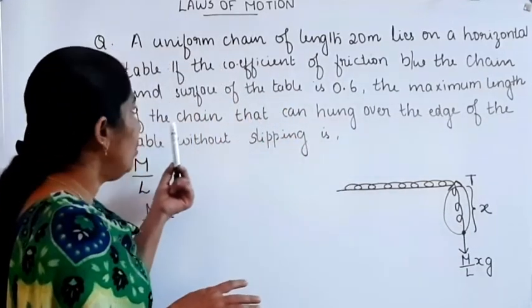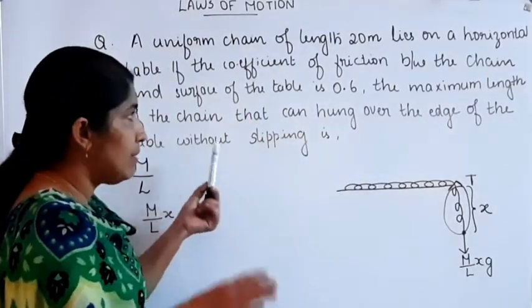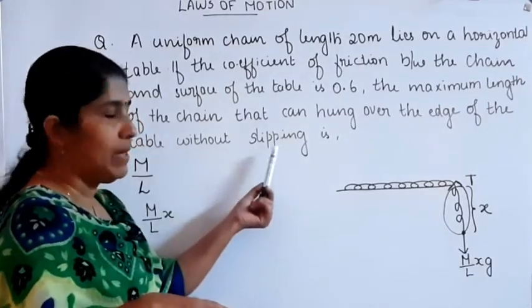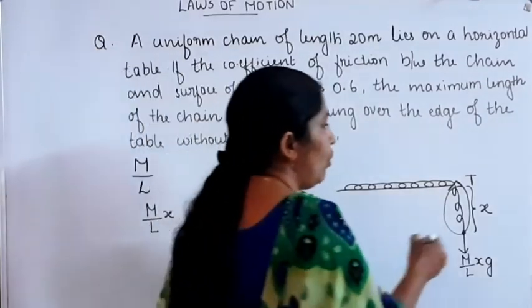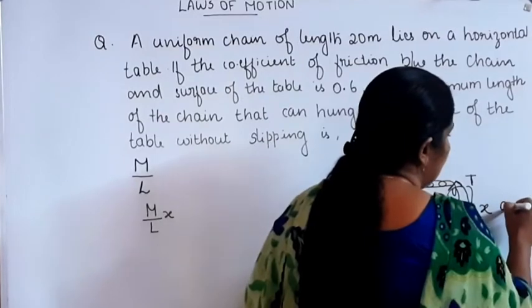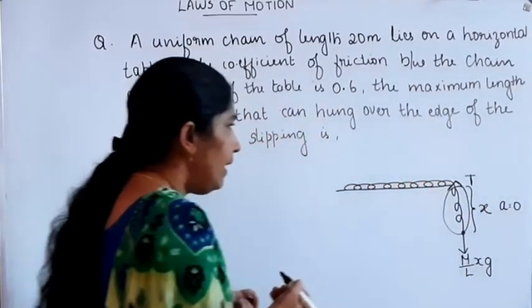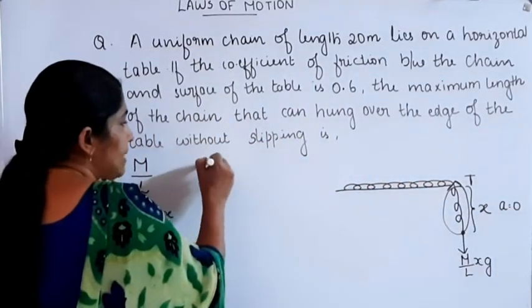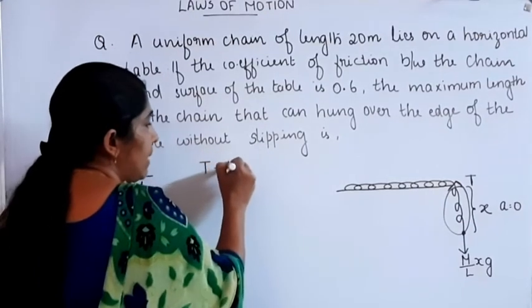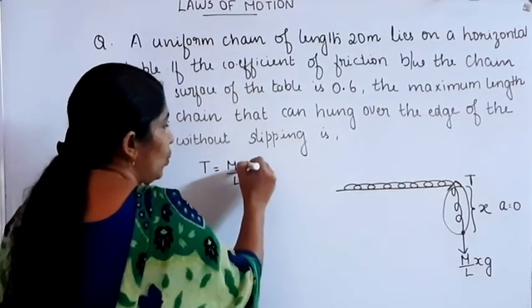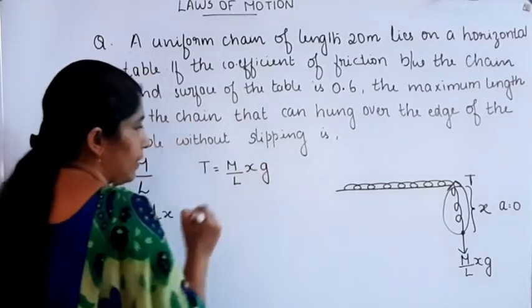We want the maximum length without slipping, so the acceleration is taken as 0. T is balanced by M by L into X into G.